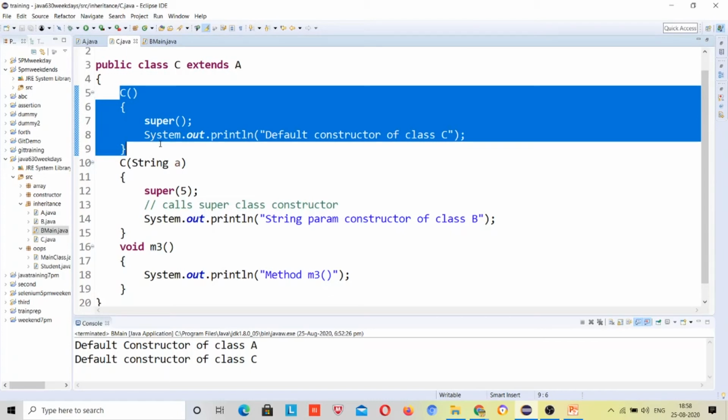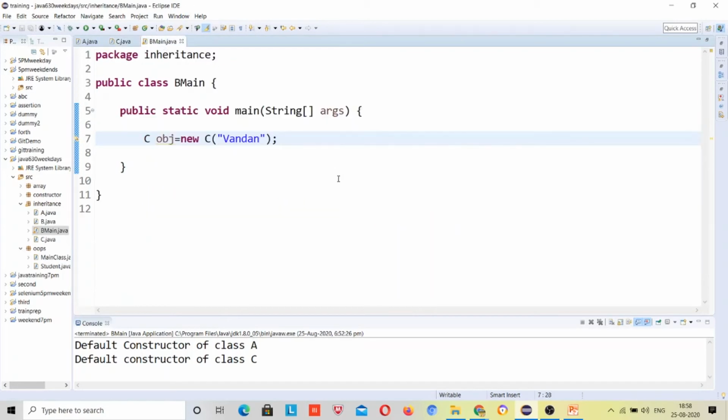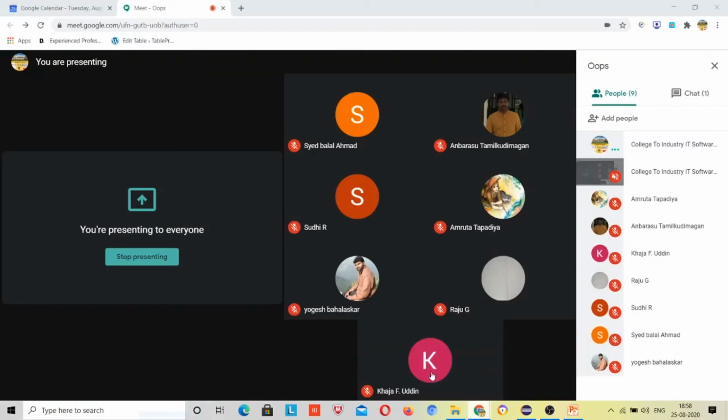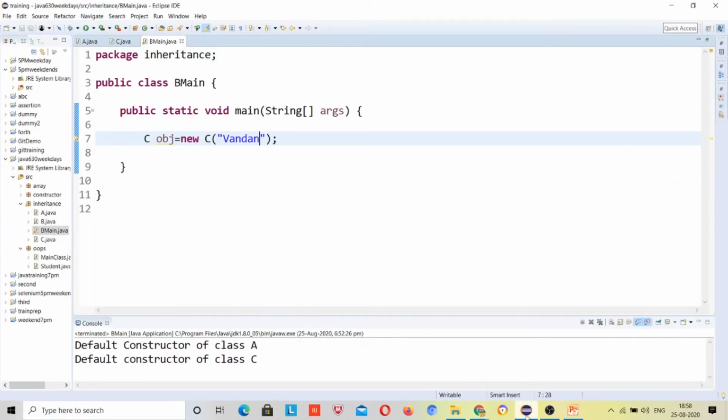I misunderstood this. I thought the super 5 means... No, if it comes inside this constructor, then it will call, right? If it does not come inside this constructor, why would it call that? Whatever code is written doesn't matter if it's not coming here. Yes, correct. Excellent, and thanks for trying, everybody. Let me explain again so that the misconception will be gone.